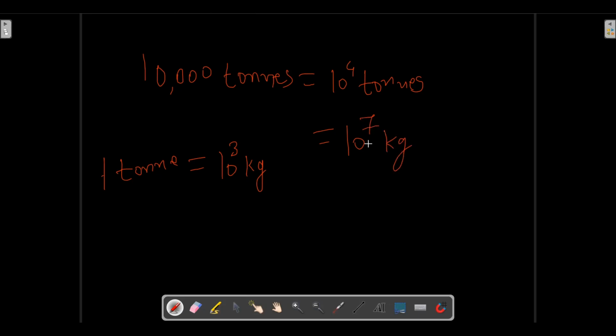As simple as that: 1 ton has 10 to the power 3 kg, so 10 to the power 4 tons will have 10 to the power 7 kg. This is the unitary method, very small classes mathematics.